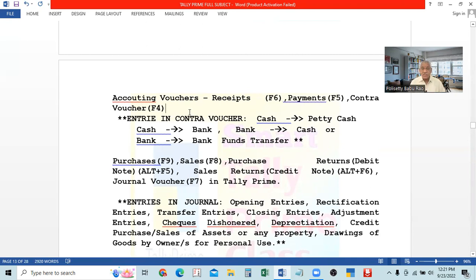Before knowing about this contra voucher, see, there is one thing like cash. Along with the cash, we have one more thing, petty cash. What is petty cash? Petty cash means for payment of small expenses like stationery purchase, drinking water, or some other petty expenses.